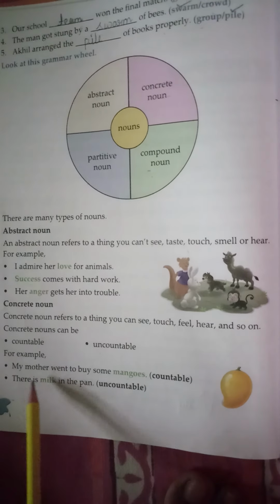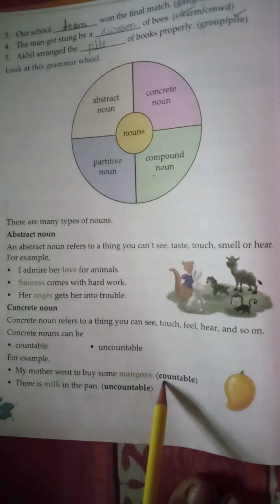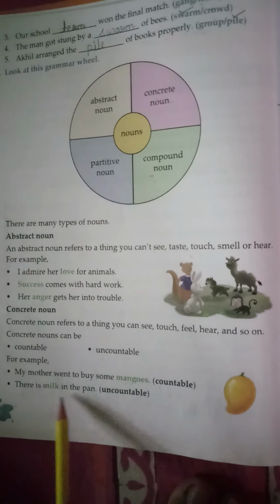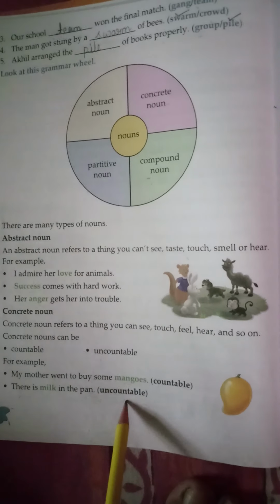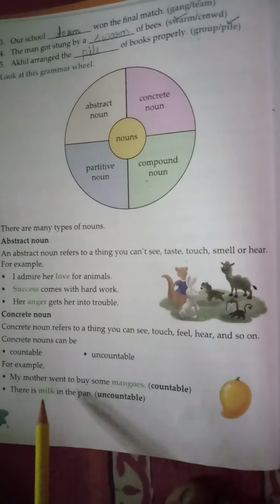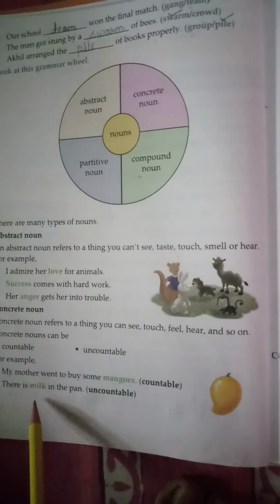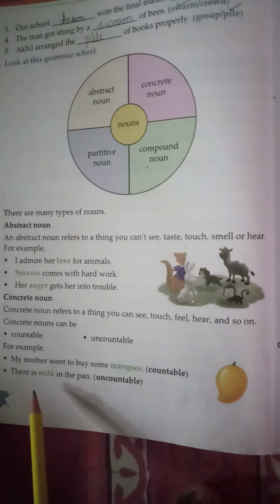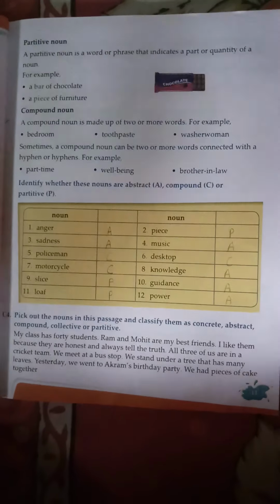For example, my mother went to buy some mangoes. Here mangoes is countable, we can count mangoes. There is milk in the pan. Milk is uncountable. We can see milk, we can see mangoes, we can taste them. Okay, so this is concrete noun.